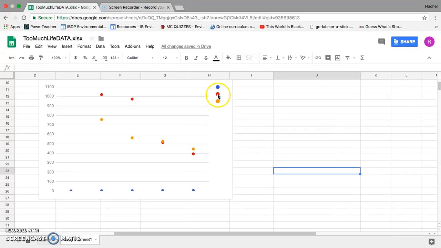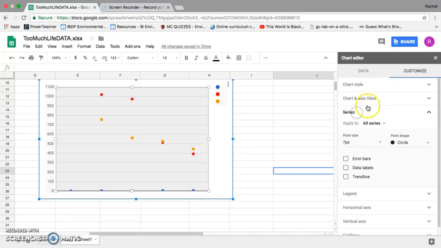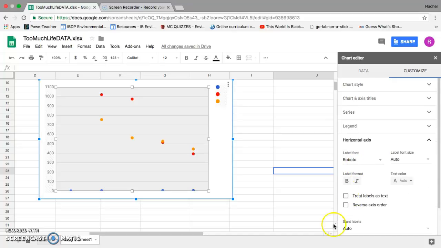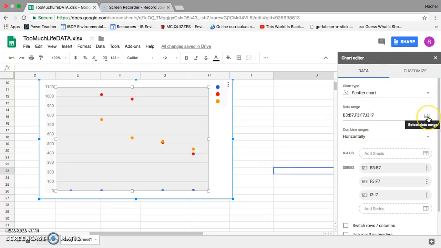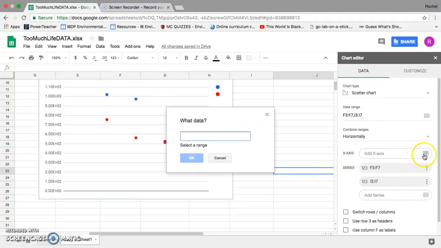I see something interesting. Let me see. Okay, I'm going to click this. Vertical axis. Okay, perfect. Series. Axis for the chart series legend. Horizontal axis. Data. Okay. So I see something which is this. I really want to be within my x-axis. So I'm going to remove it right now. And then for my x-axis here.